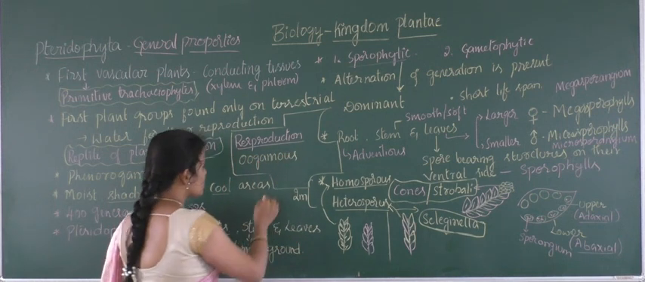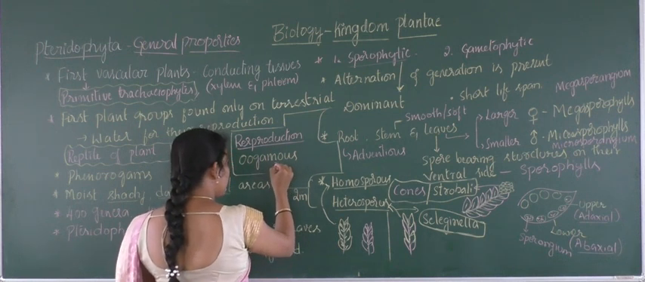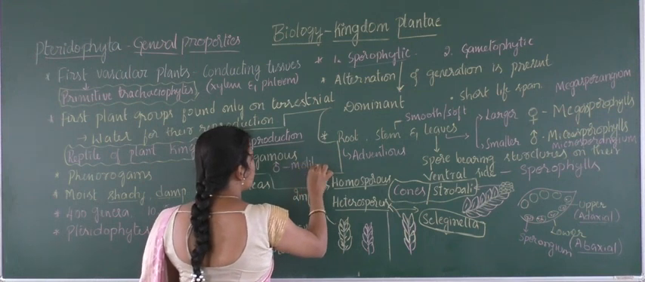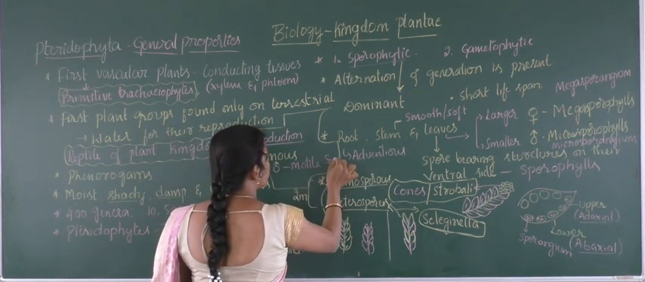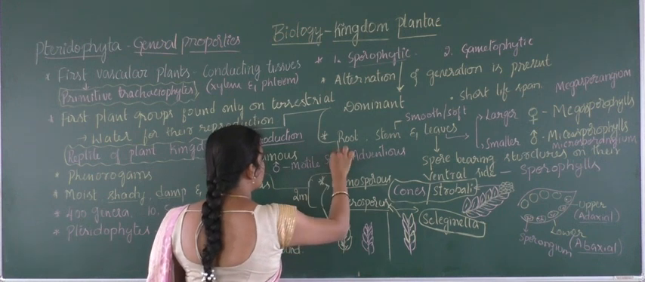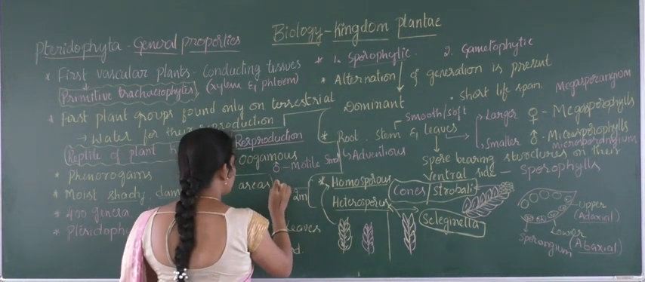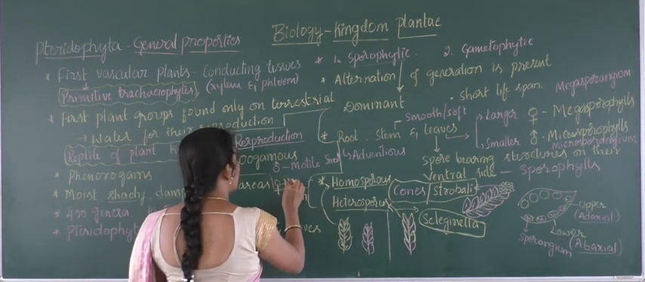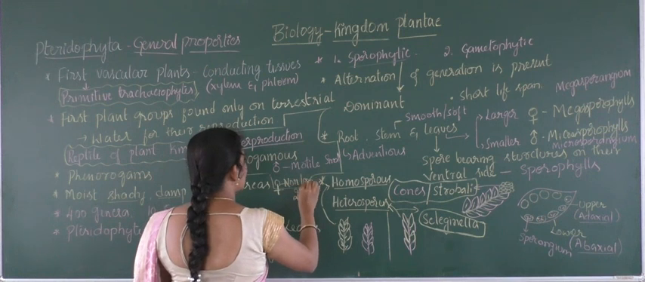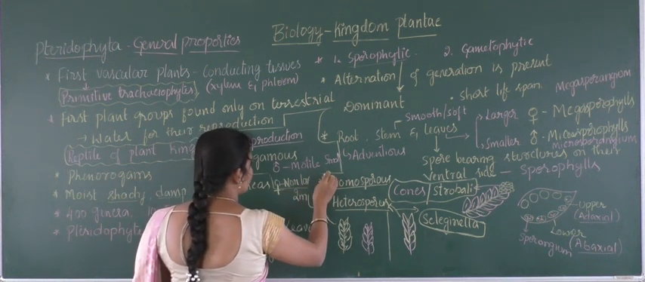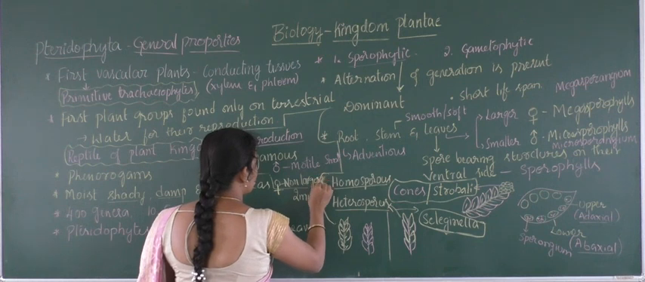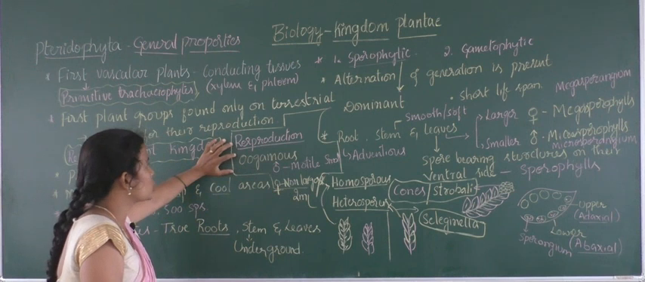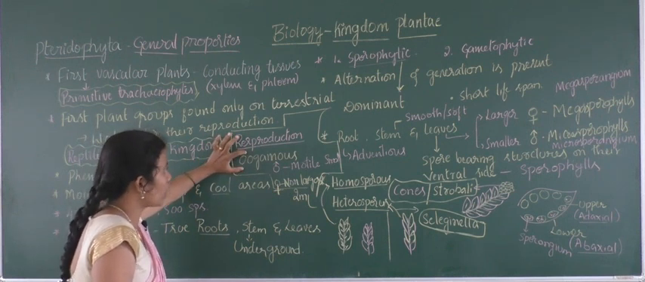What is oogamous? One of the gametes will be motile, the male will be motile and it is small, okay, and the other is female, which is stationary or non-motile and it will be the larger one. Here the reproduction in the case of pteridophytes is purely sexual method and in that it is oogamous method, because